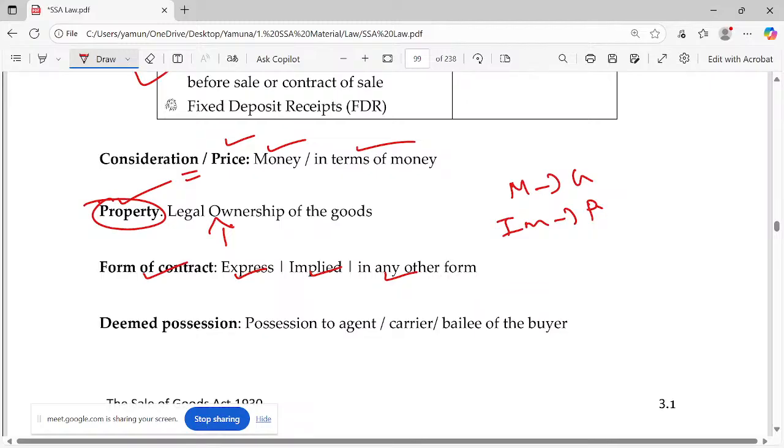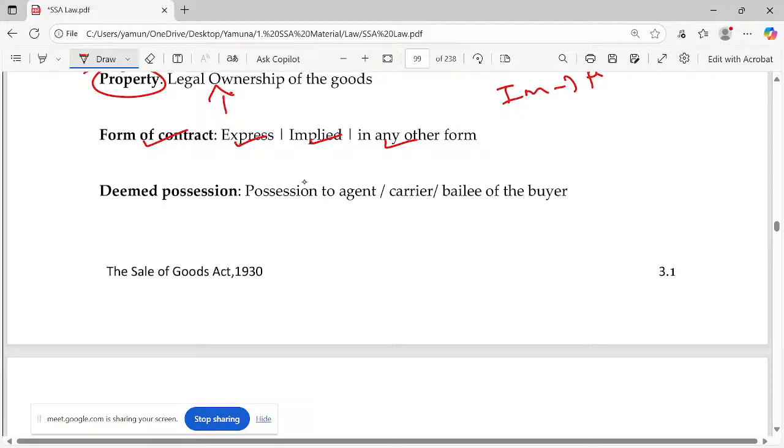See, it's ultimately a contract involving sale of goods. Deemed possession: when we talk about the promise given by the supplier, he has to transfer the ownership, the legal ownership of the goods, and along with that, he has to deliver the goods also. Possession has to be given. Who is actually possessing? The possession need not be with the buyer or with the seller. It can be with an agent, carrier, or bailee of the buyer also. So this is also called deemed possession.